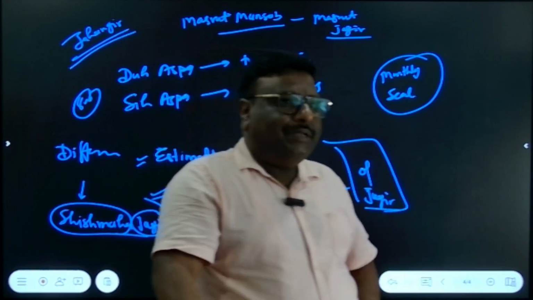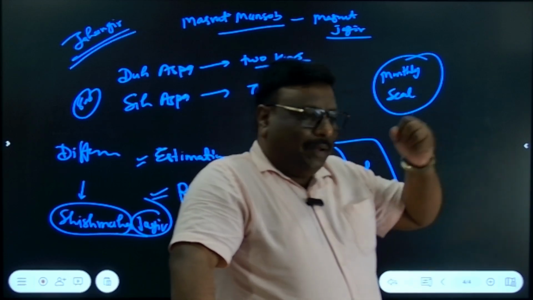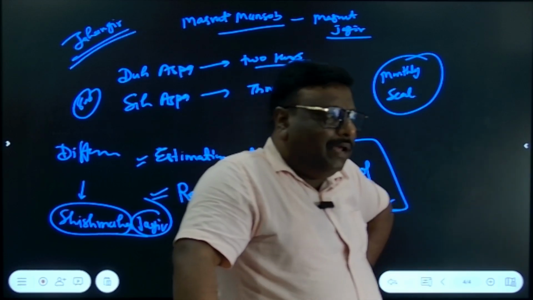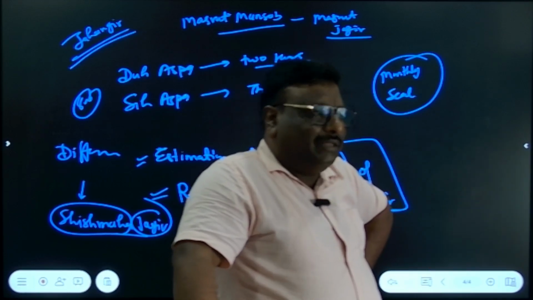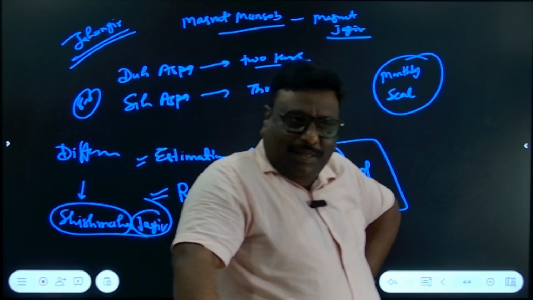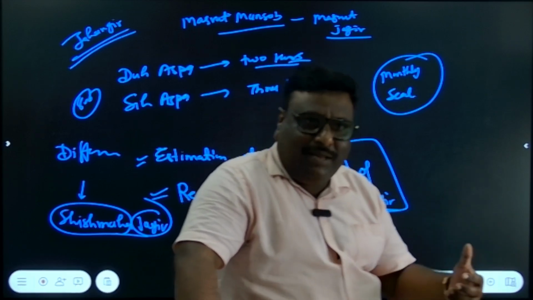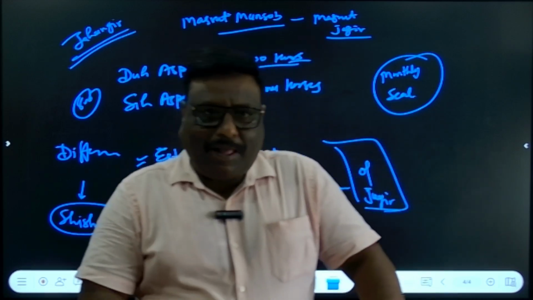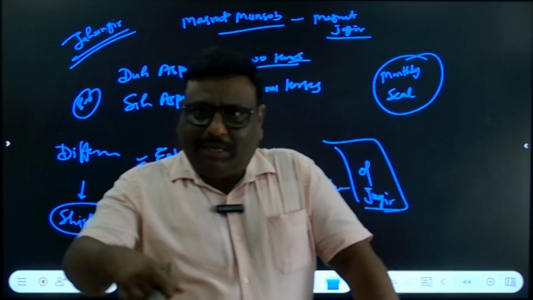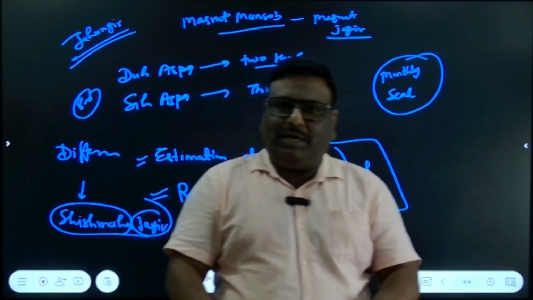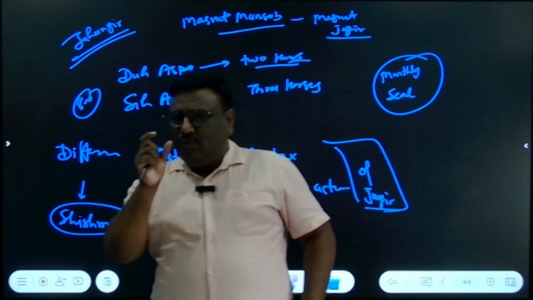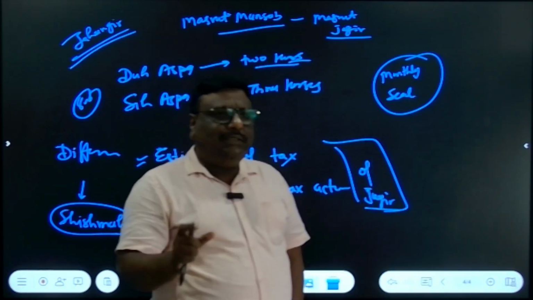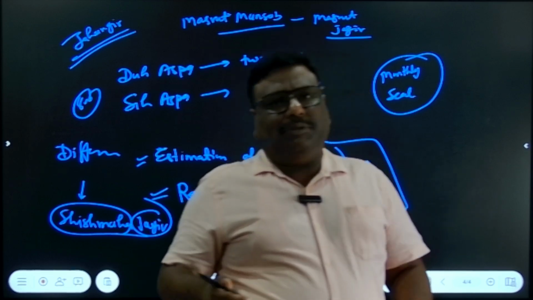Again, I am repeating. Suppose you are a district collector and you are given an additional task to conduct the election, you will need more money, so you will be given a Masroot Mansab, Masroot Jagir at that time. Once the election is over, your Masroot Jagir is taken back. So Masroot Mansab is a conditional Mansab, and the Jagir associated with it is Masroot Jagir.